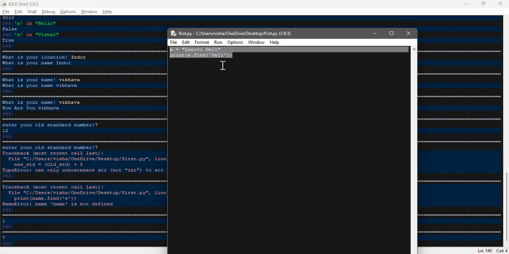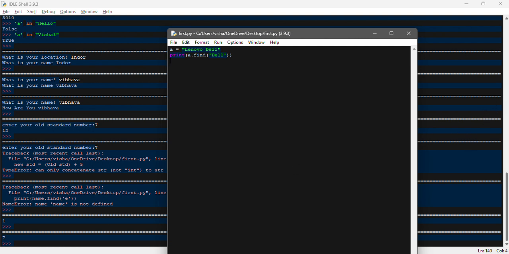I will get 7, which is the index position of my keyword in the variable. If you count from 0: 0, 1, 2, 3, 4, 5, 6, up to the empty space is the 6th position, and the 7th position begins with D, for Dell. That's why it shows the 7th position.